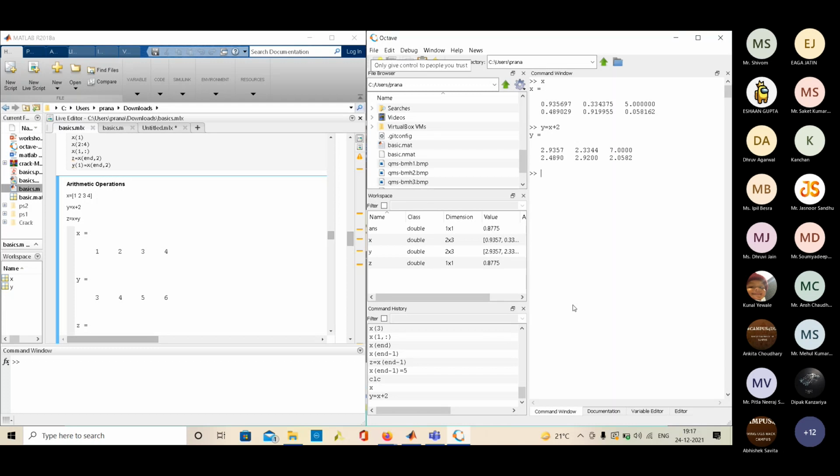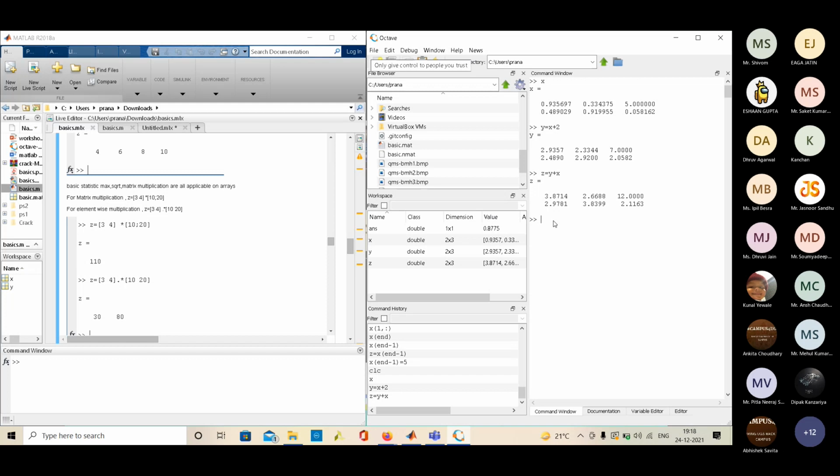It's simple, everything is common sense. If I write z equal to y plus x, z will get y plus x, element to element.